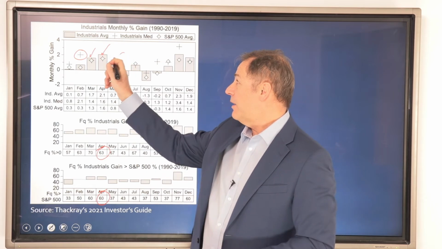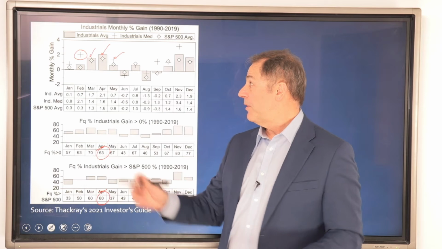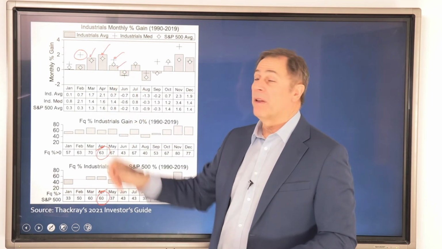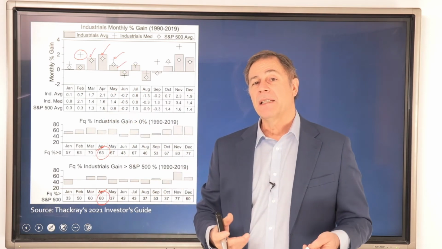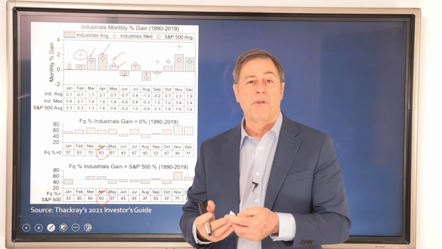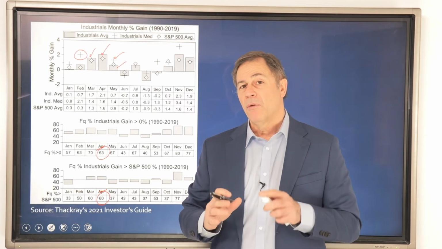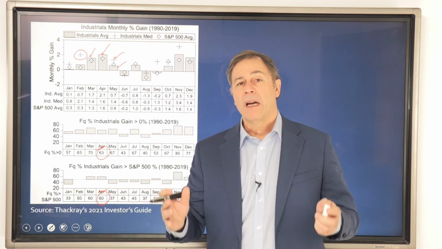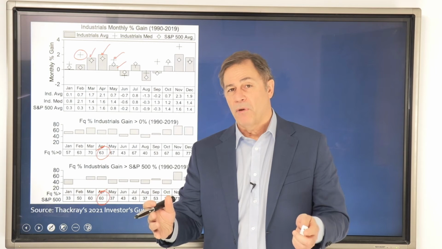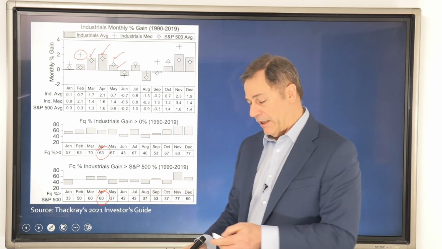In May, you can see here that things start to change. The median is above the S&P 500, but the mean is below as well. In this case, the industrial sector tends to perform well at the beginning of the month, and the performance relative to the S&P 500 tends to dissipate after that. So we still have a long ways to go in the seasonal period for the industrial sector. We've really just started it, and we're starting to see some positive signs as well. I want to get into that here.